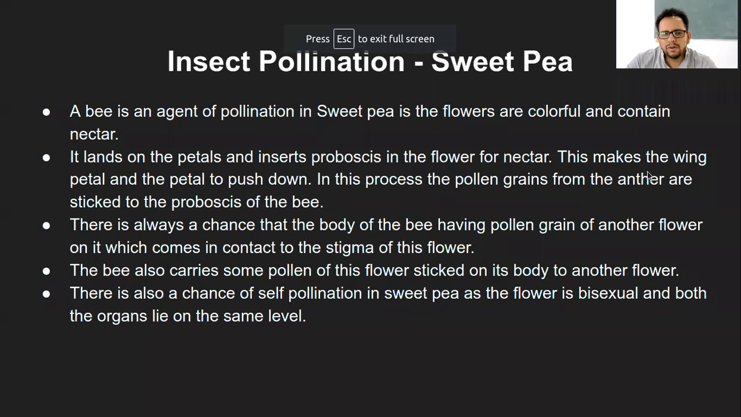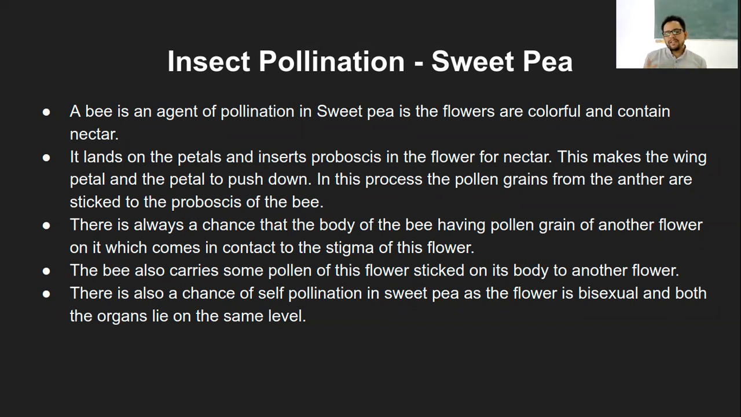But yes, when the proboscis is down within the flower to suck the nectar, the wings will push down the petal, and in this process, the pollen grains from the anther get stuck to the proboscis of the bee. And it's not only the proboscis, which is quite obvious, because due to the wind, the anthers might have scattered a little around the petal, and they might stick to the wing and also to the whole body. But majorly, because the proboscis is going inside, they will stick majorly to it.